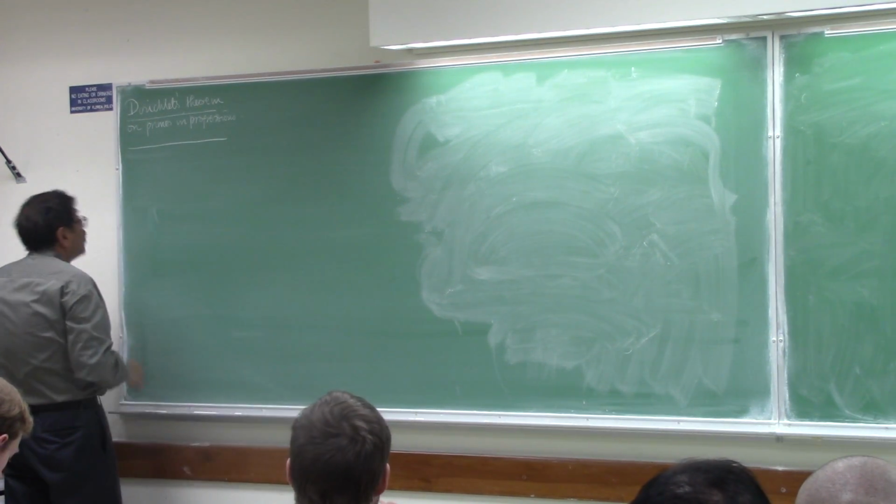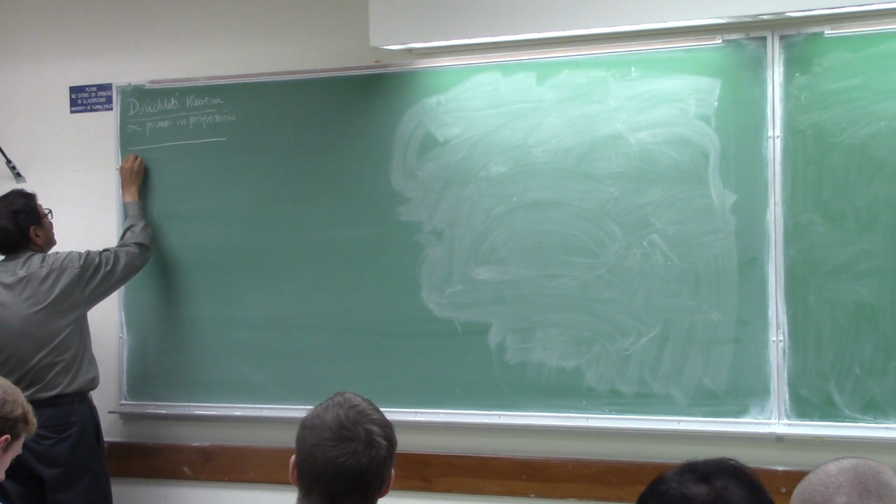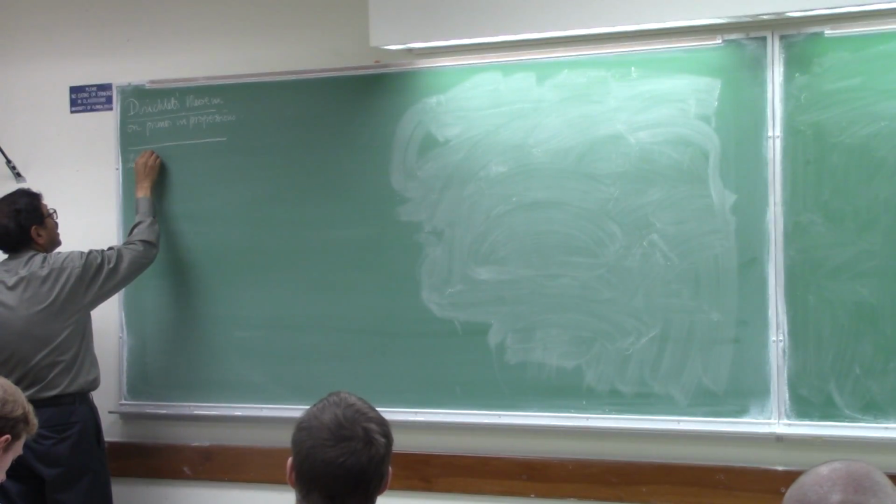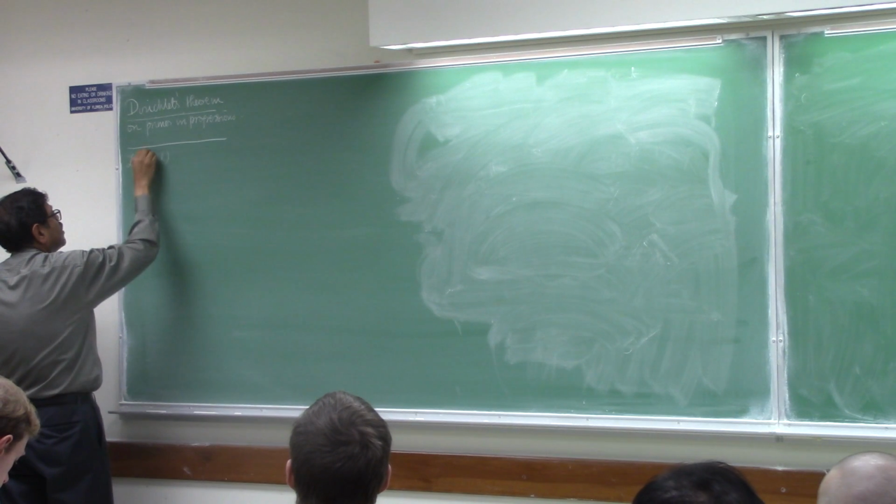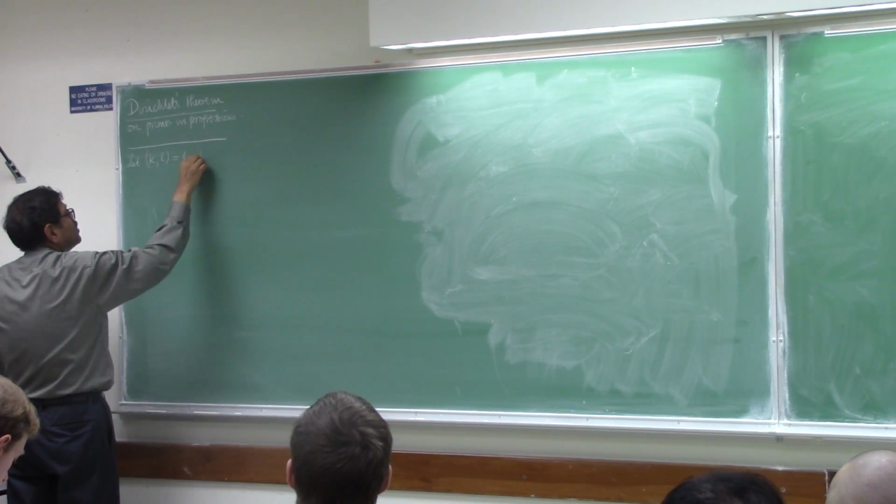So the specific theorem of Dirichlet is that K and L be relatively prime. K is the modulus.